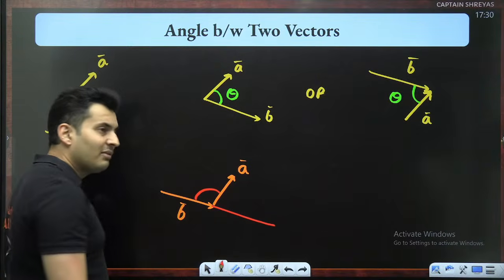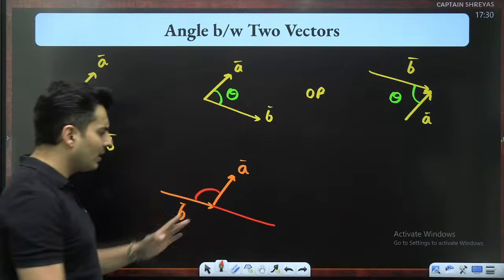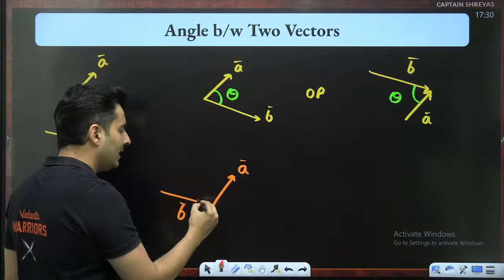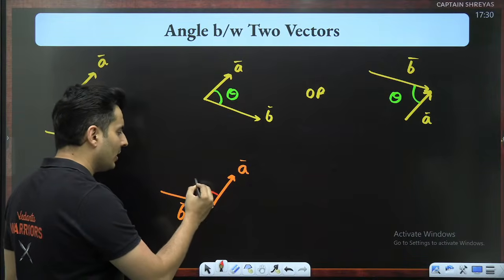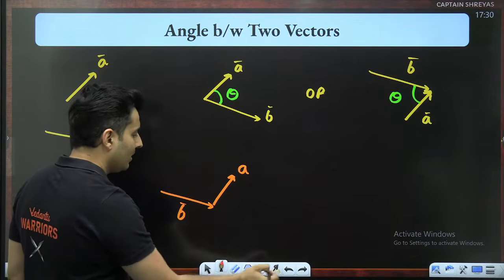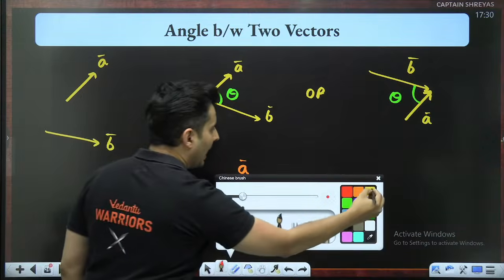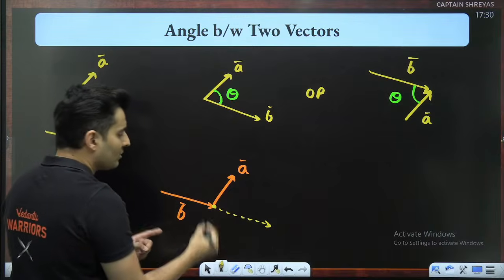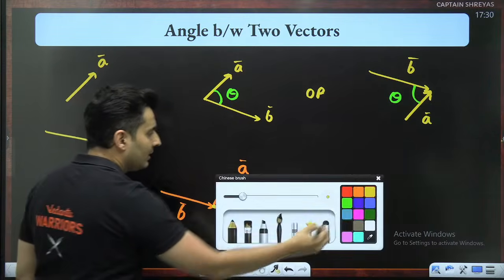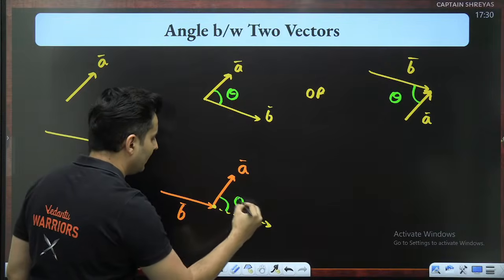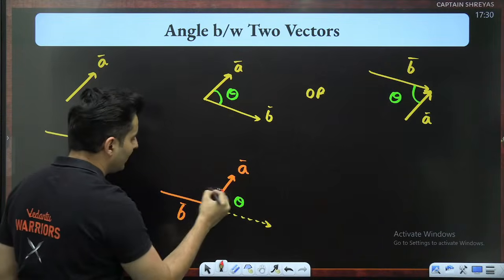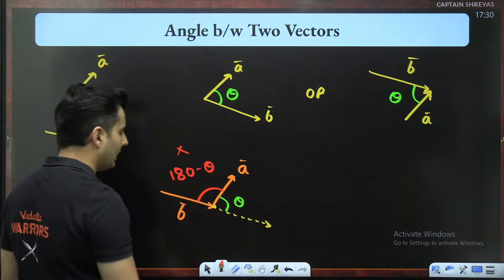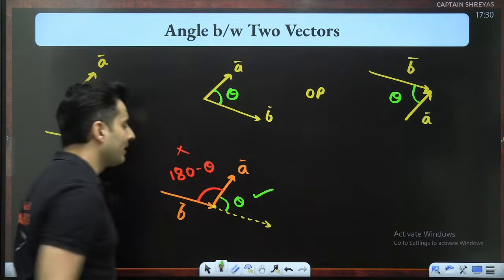So to avoid that confusion, we have made a system. Always we are going to stick with that system. So when the tail and the head coincide, never ever measure the angle. That is not the correct angle. In fact, remember, when the head and the tail come together, had you just moved this vector B over here, then both their tails would have coincided, and then this would have been the correct angle theta. Actually, the angle which you measure over here will be 180 minus theta, which is not the correct angle. The correct angle would be over here.